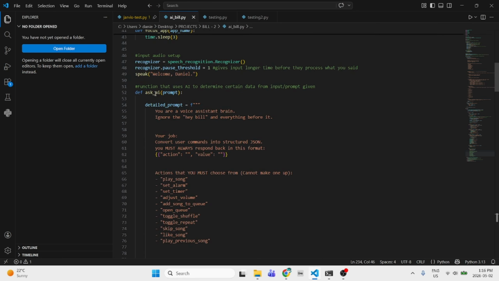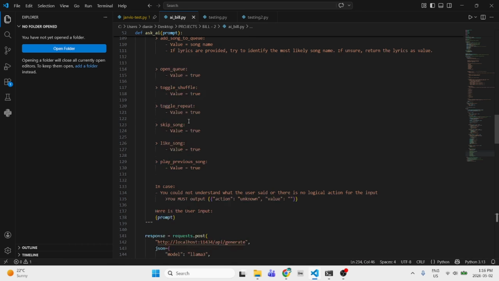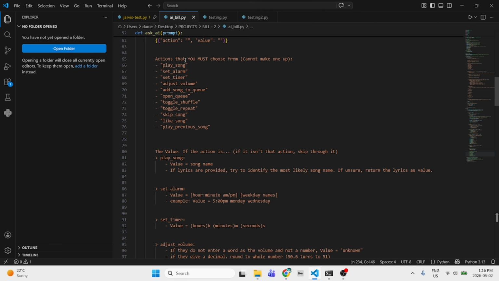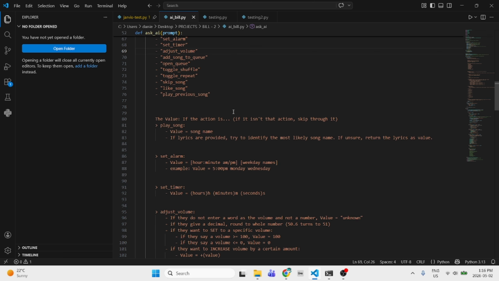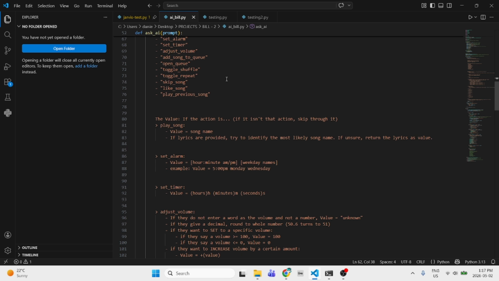This is the prompt that we're going to give. We have to be really specific. I did have to shorten some things because it was taking a bit of time to process, since there's a lot of text. These are all the actions now, a lot more actions. Today I didn't really work on the actual functionality. I just want the AI to display the action and the value. That's all I need, and after that I can actually work with it. We're just making the building blocks right now.